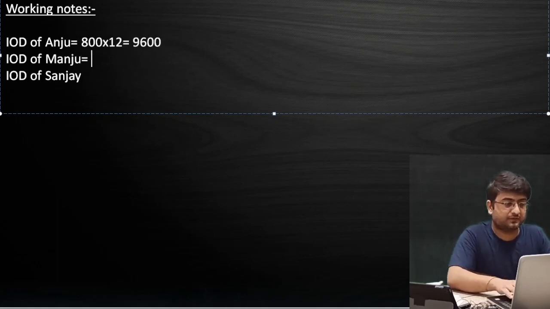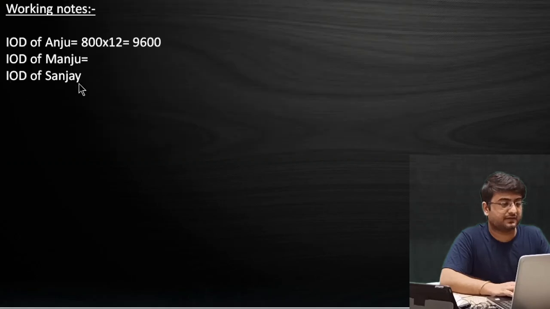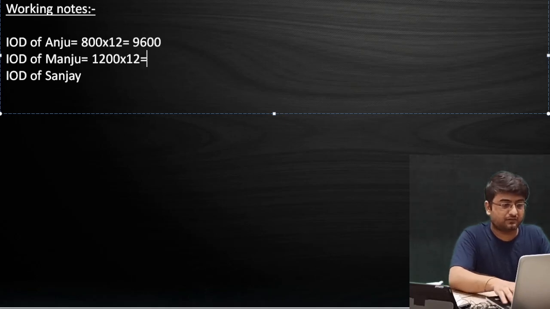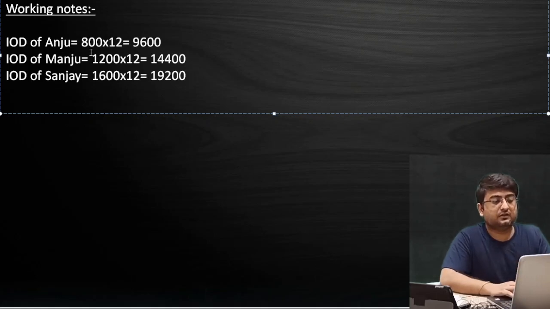And in case of Manju, let me see the amount. It was 1,200 and 1,600. 1,200 into 12 will be 14,400, net total drawings. And 1,600 into 12 will be 19,200. Okay, so now this is my total drawings.